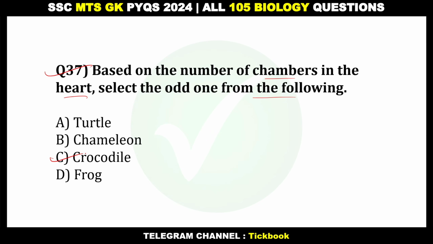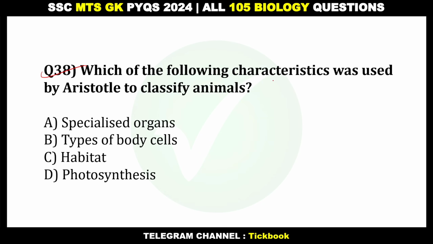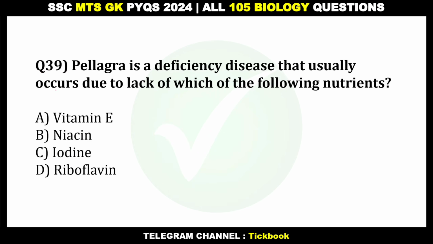Option number C, crocodile. 38. Which of the following characteristics was used by Aristotle to classify animals? Option number C, habitat. 39. Pellagra is a deficiency disease that usually occurs due to the lack of which of the following nutrients? Option number B, niacin.